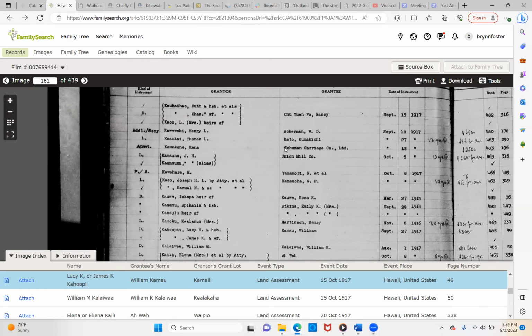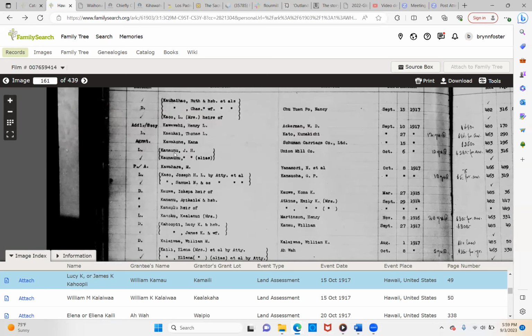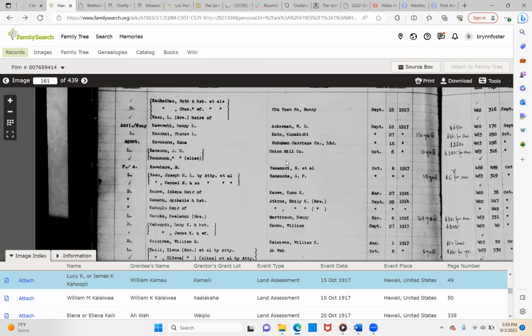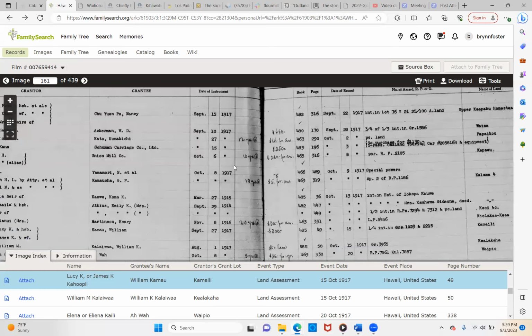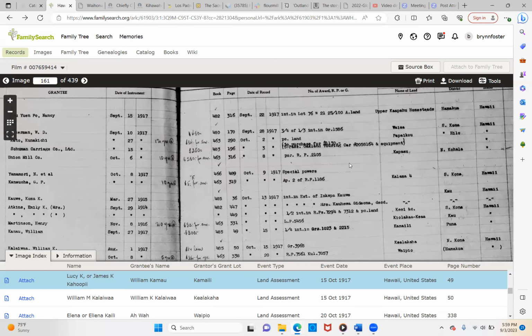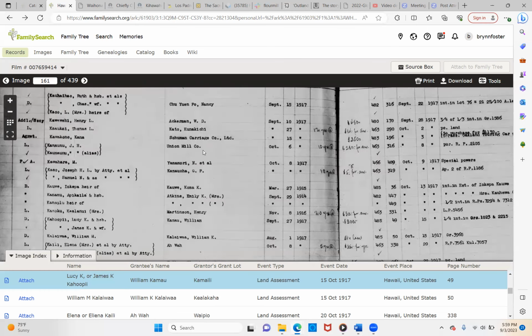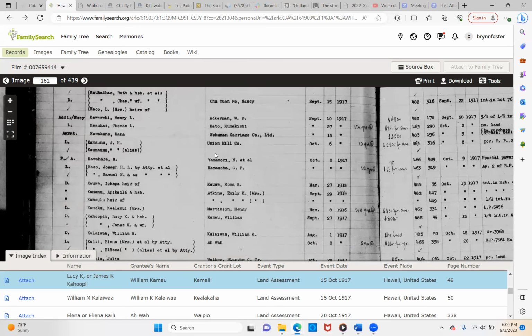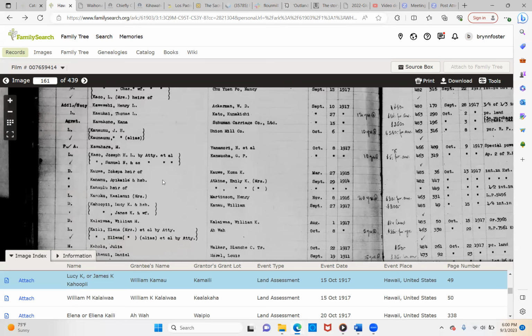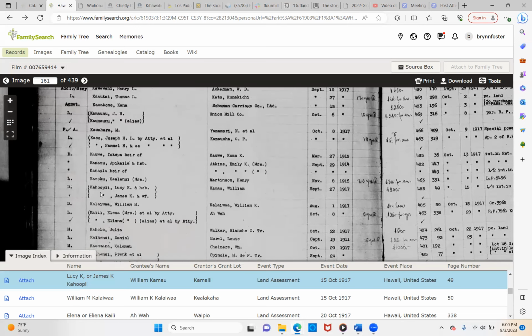Make sure you look at both of these areas. So Kamaunu gifted to the Union Mill Company. So that sounded familiar. I thought that Kamau owned a mill, a sugar mill or something. So I don't know if that's part of his family or not, but I'm looking here on the left side.